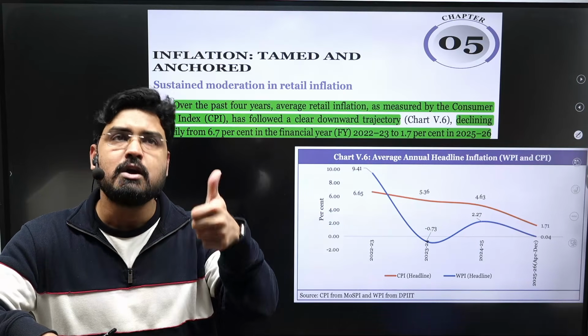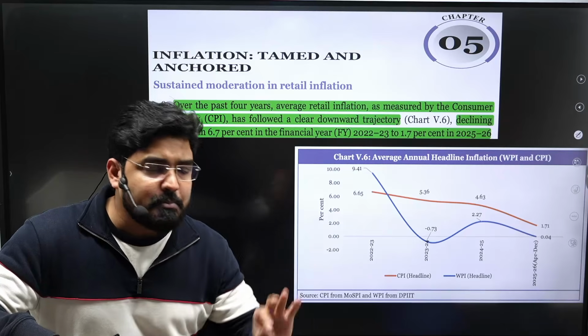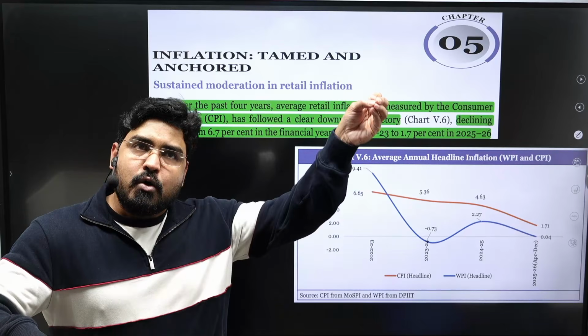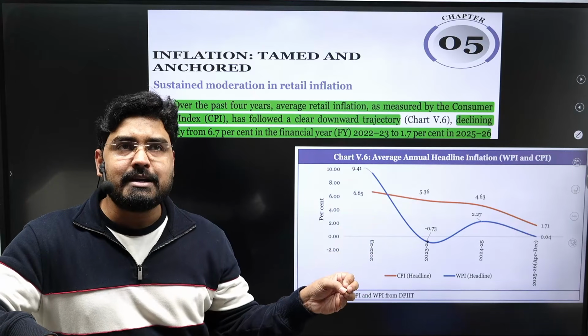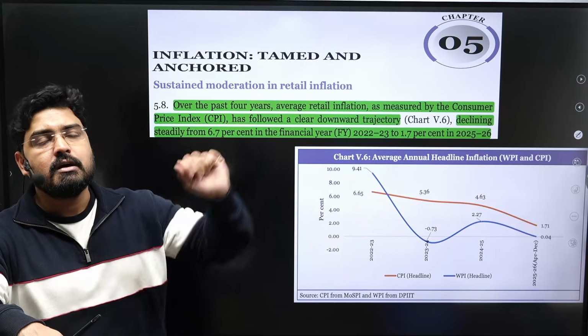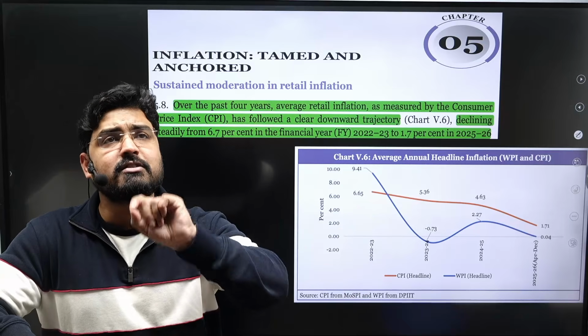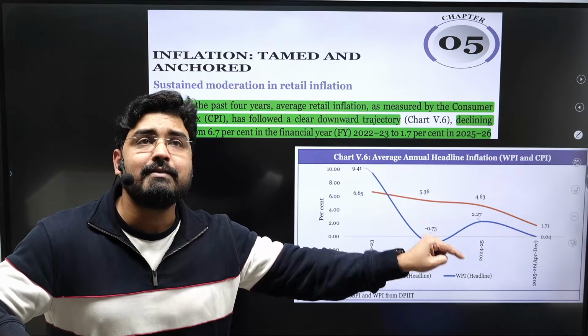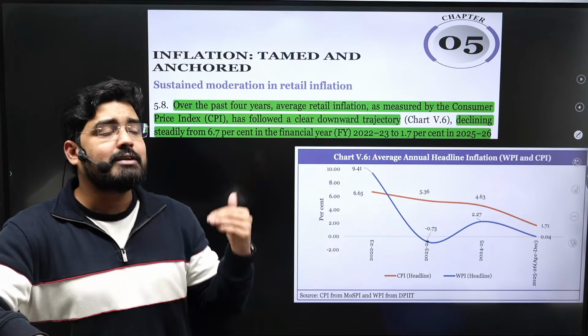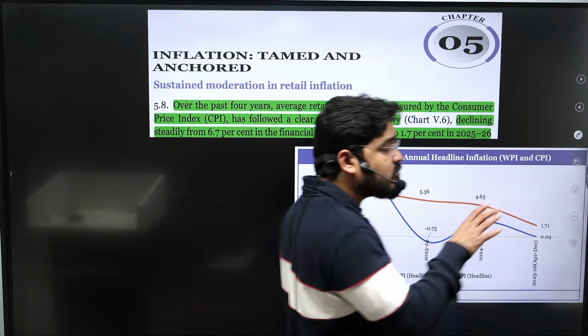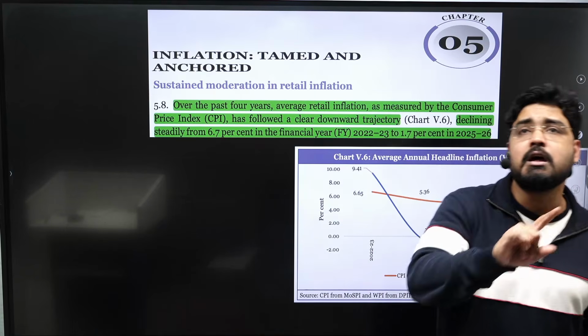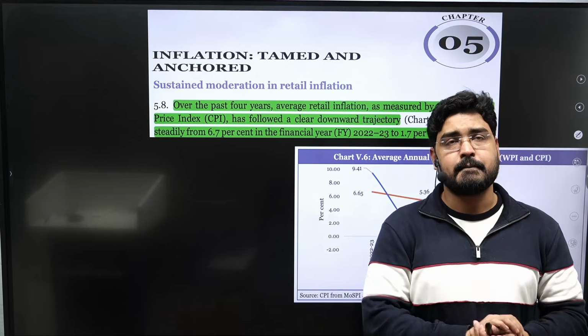One is WPI, Wholesale Price Index, which measures inflation for only goods and commodities at the wholesale level, whereas there is another index known as Consumer Price Index, which measures inflation at consumer level or the retail level, where it traces the changes in the price level of both goods and services.